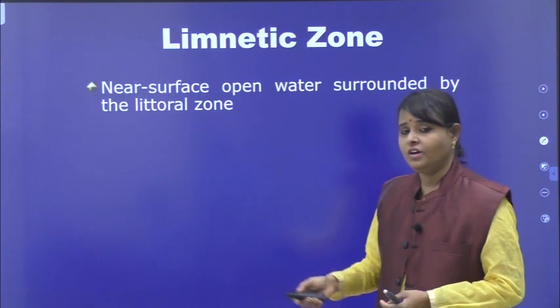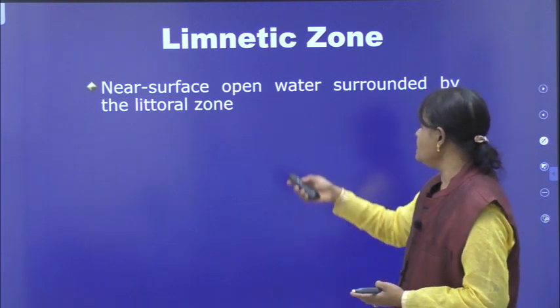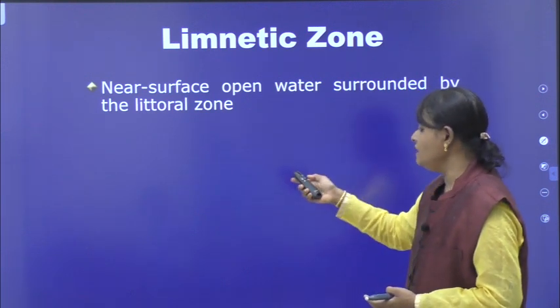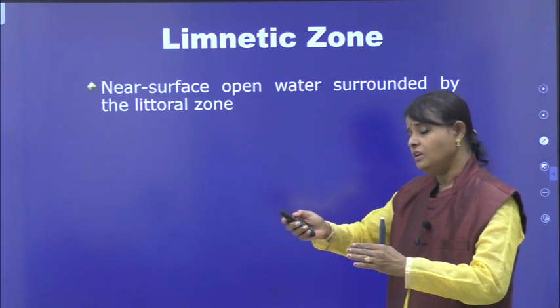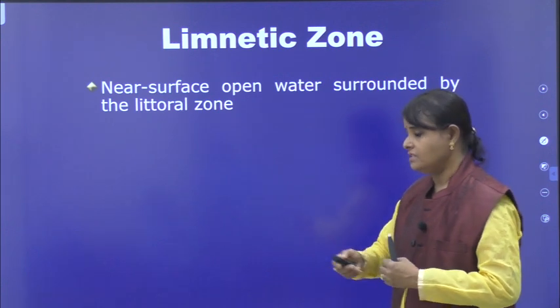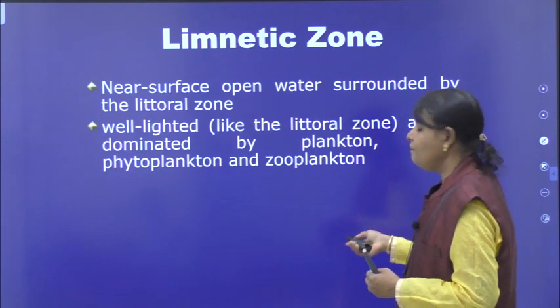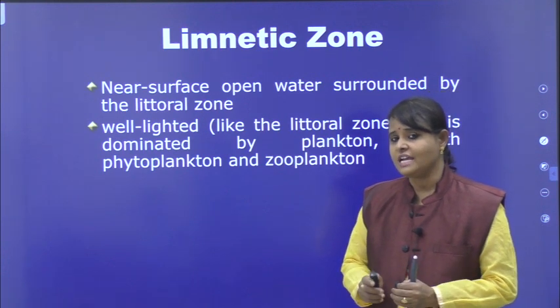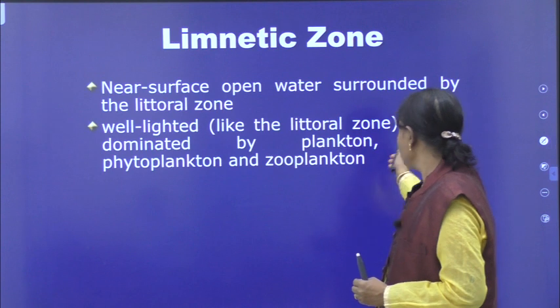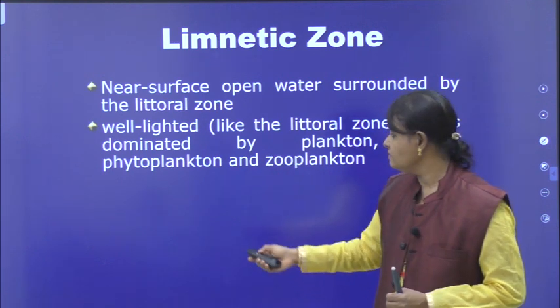Now, the second one is the limnetic zone. You can see near-surface open water surrounded by the littoral zone. That means, you write, after the littoral zone, the limnetic zone is present. Well lighted like the littoral zone, it is dominated by planktons. I told you, free floating organisms, phytoplanktons and zooplanktons. Both zooplankton and phytoplankton are present.